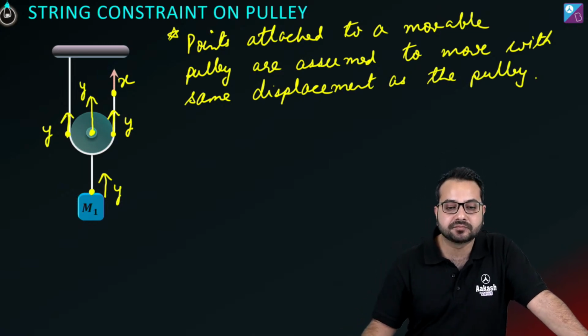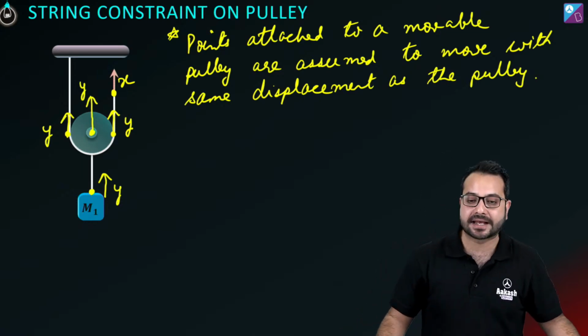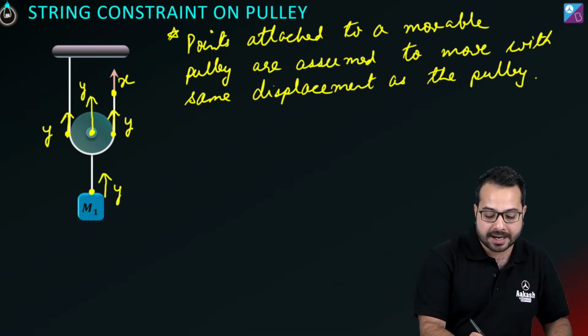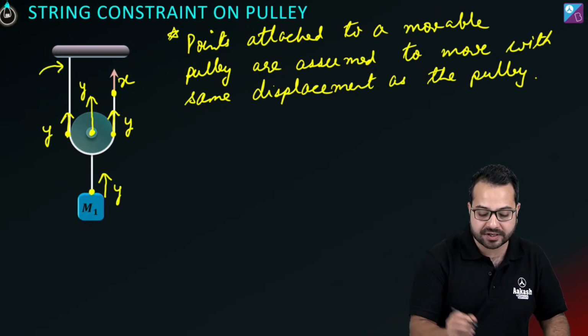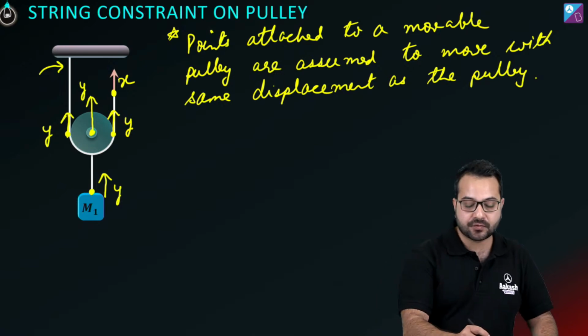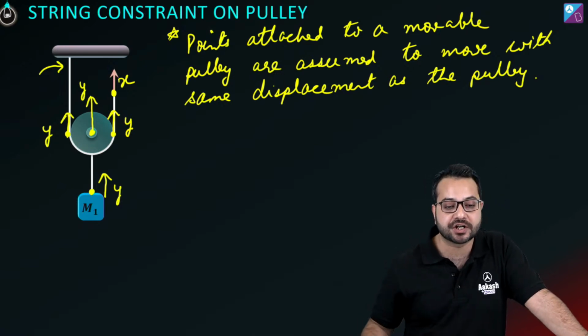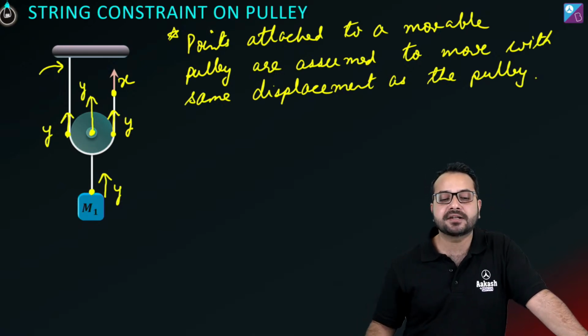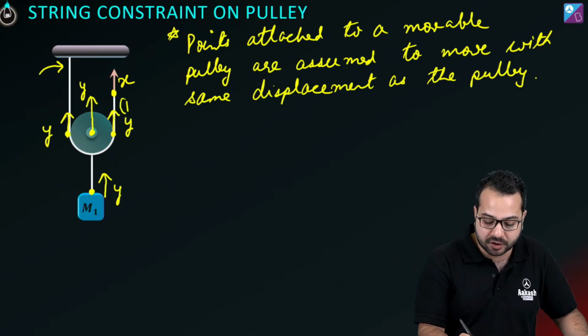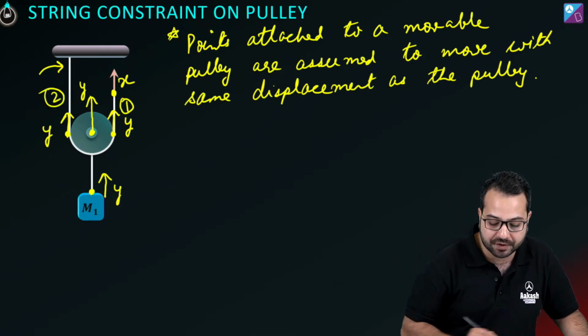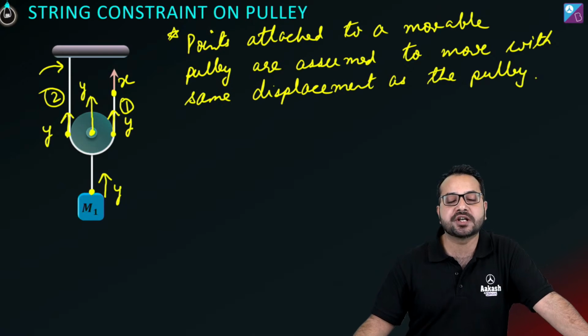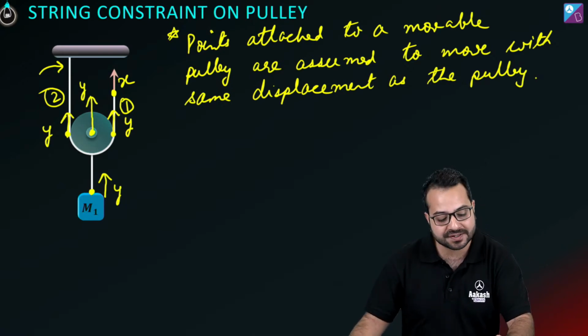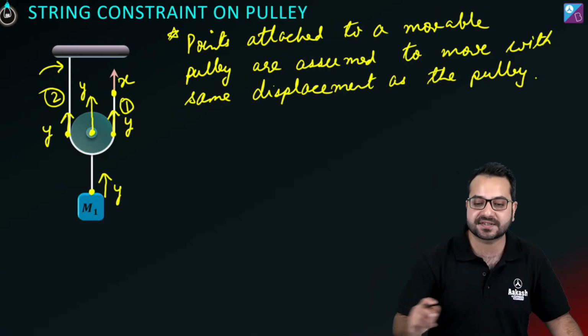ये बात clear है? Now, how many segments are there? So what I'm saying is that this string, कौन सा string? This string, the length of this string is not going to change. So how many segments are there in this string? There is one segment over here and there is one segment over here. So I'm going to write the change in length for both the segments. So first I'm writing the change in length for the first segment.